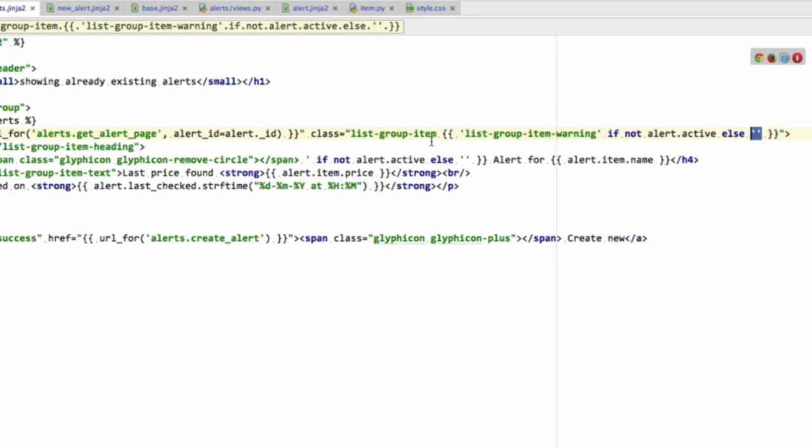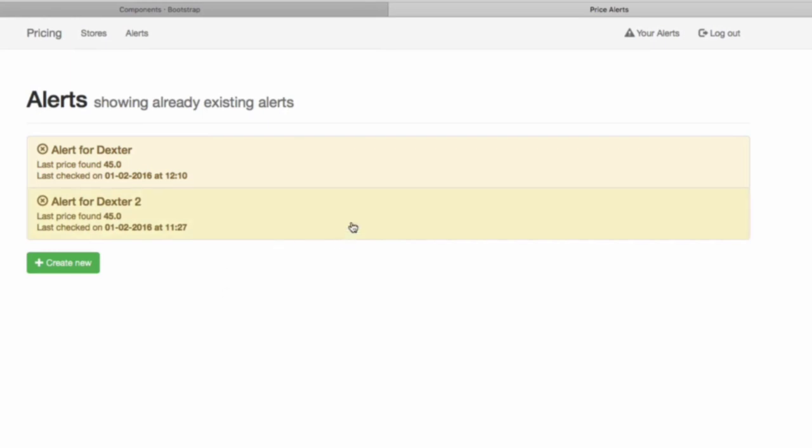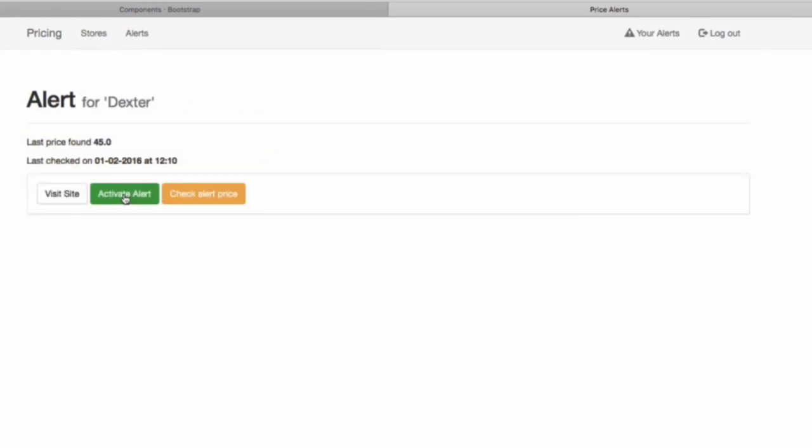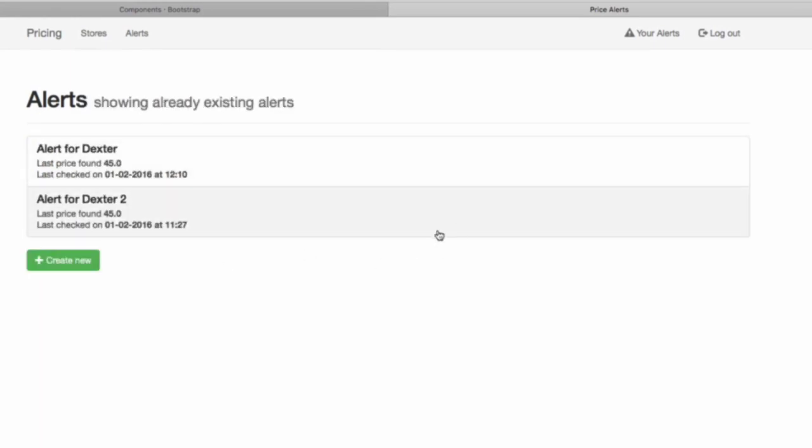And that's not going to do anything. Remember, the space is always going to be written down because it's not inside this alert active thing. So we could remove that or we could leave it in. In either case, it doesn't really affect the way the CSS is handled. So there we go. We've now added the ability to show inactive alerts in our list. So now let's move on into the next video.